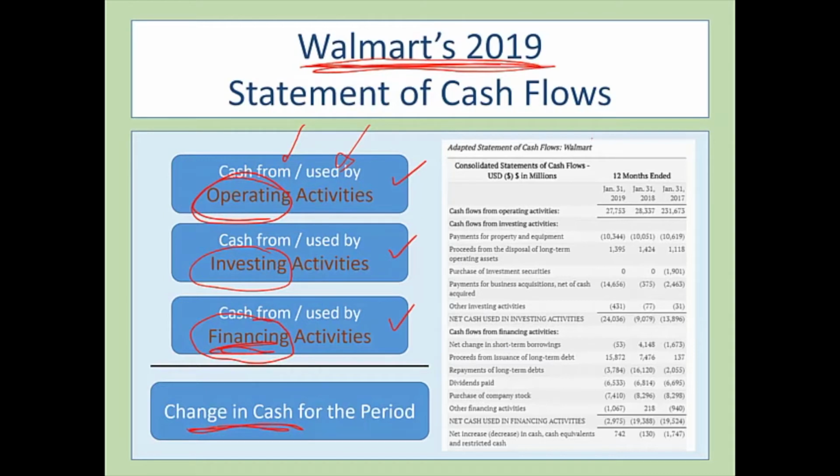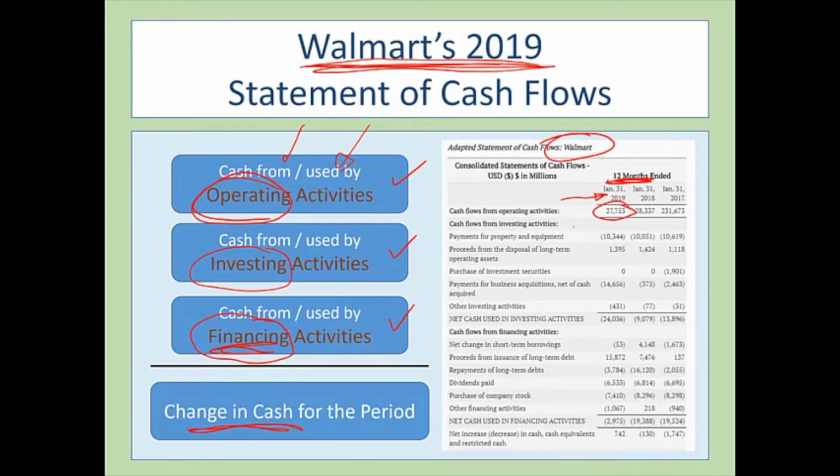All right, let's look at Walmart, for example. Let's look at their statement of cash flows. And remember, the statement of cash flows, like the income statement, is for a period of time. In this case, a 12-month period. We can see that in the year ended January 31st, 2019, Walmart generated $27.75 billion from its operations. Well, that's pretty good. $27.8 billion from operations.